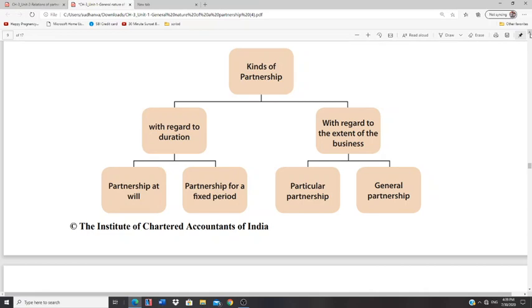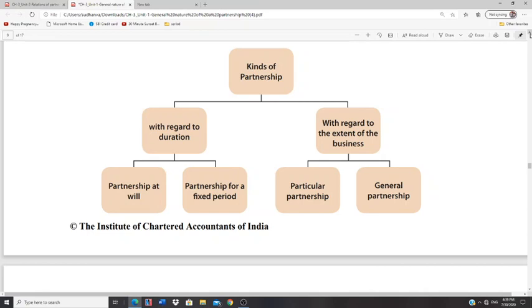See, some people might come together, try to do a business, earn profits, and they want to close the partnership. They don't want to continue it for life. For that, they keep one particular deadline or timeline, that is called with regard to duration. Sometimes partners keep it at will, or sometimes a fixed period. Say we'll be partners only for 3 months for running so and so business, and once we have earned profits, we are done with it.